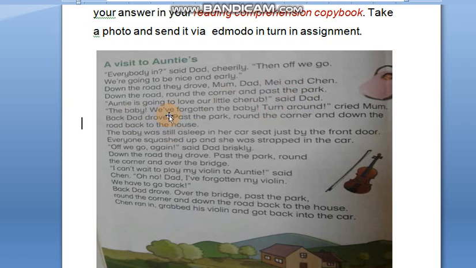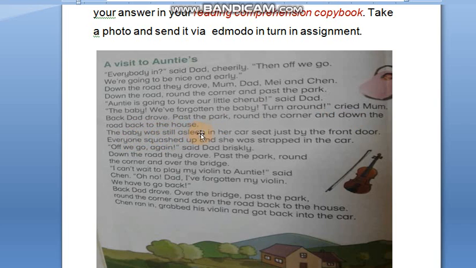The baby, we're forgetting the baby. Forgotten is a past tense; the present tense of this is forget. So turn around, cried Mom. Cried is a past tense.